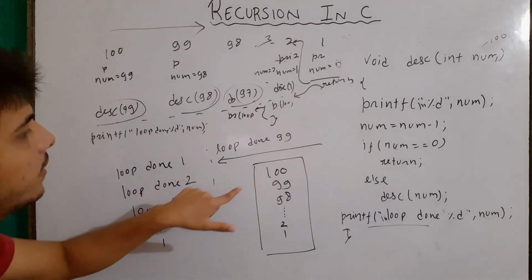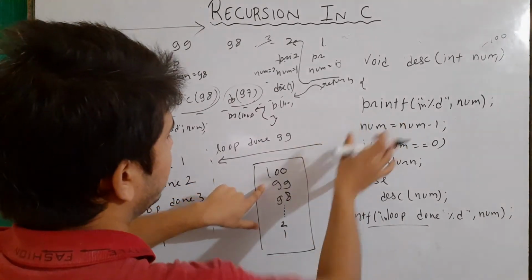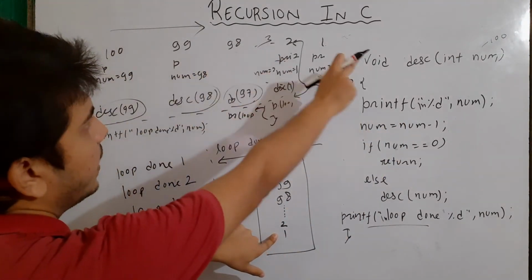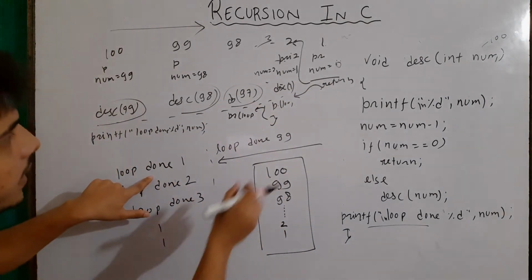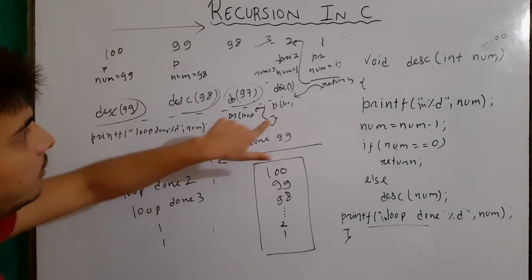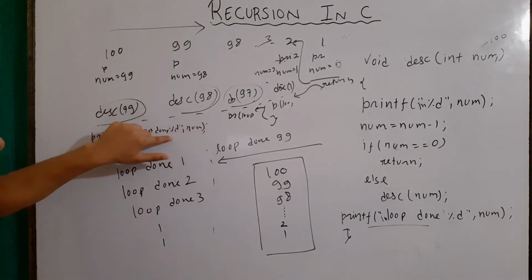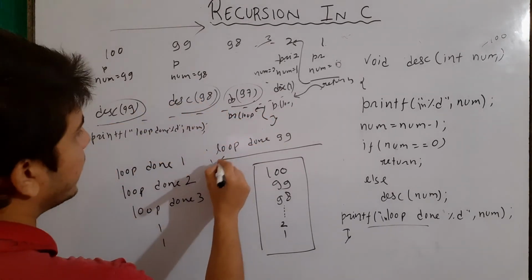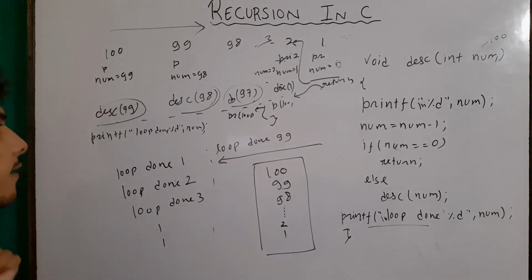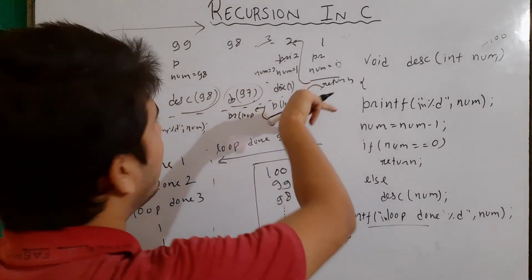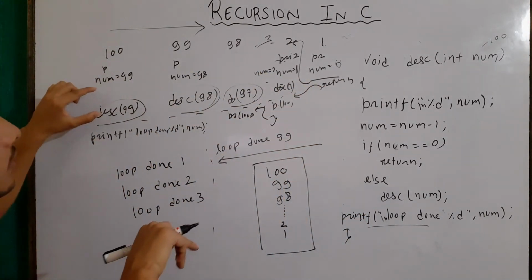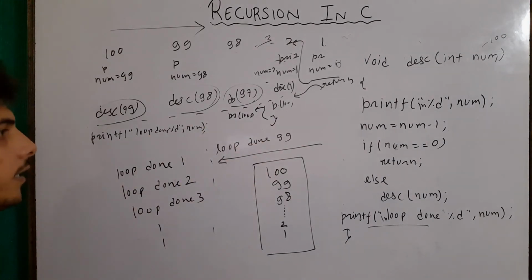If we see here, 100 was printing first and then 1, in this direction. And then if we see here, the loop done 1 was executing first, then loop done 2, loop done 3, loop done 4, indicating that the execution is going in the backward direction, and the execution of the lines above the call is going in the forward direction.